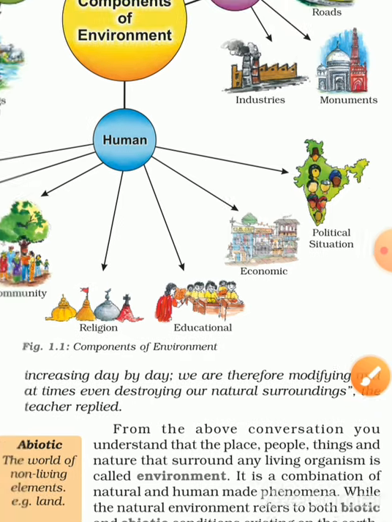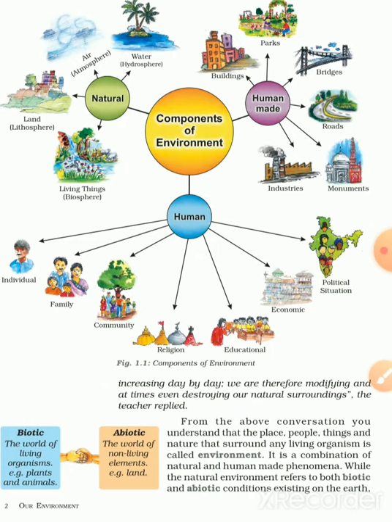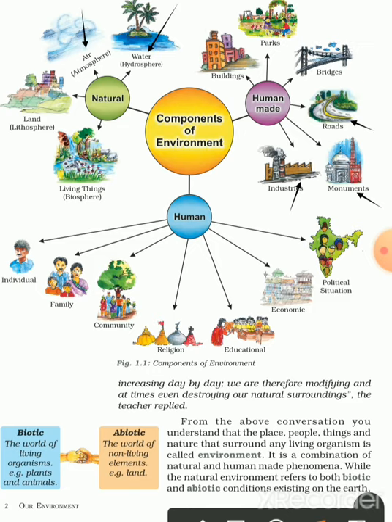Now we can see the components of the environment in this diagram. Natural phenomena are the land, air, water, and living things. And human made phenomena you can see are buildings, parks, bridges, roads, monuments, industries. These are all human made phenomena. Not only these, there are so many things made by human beings.